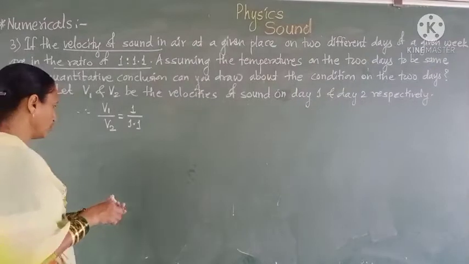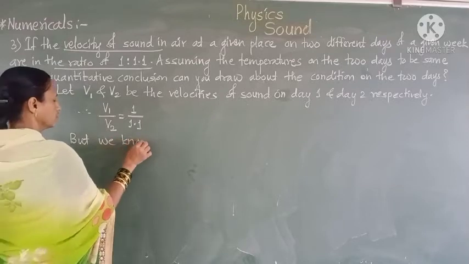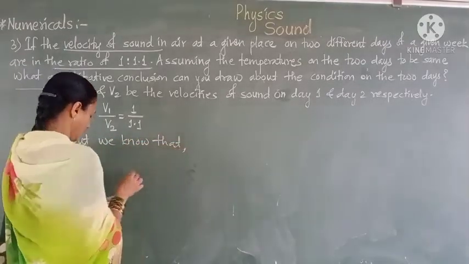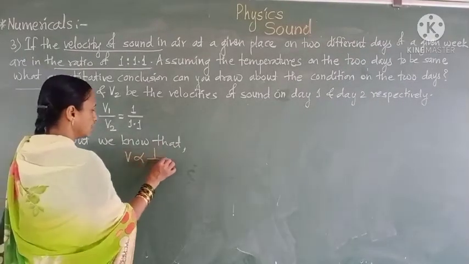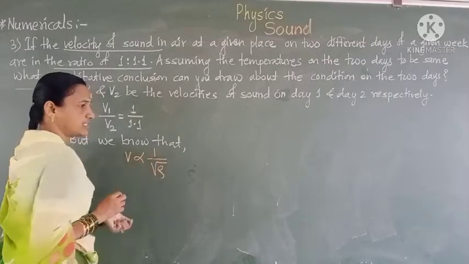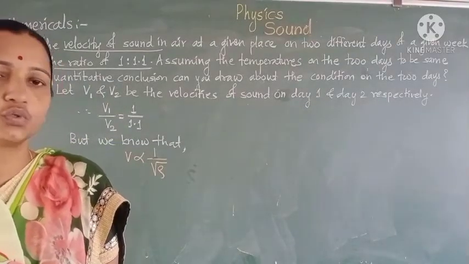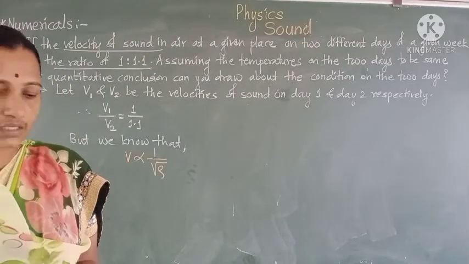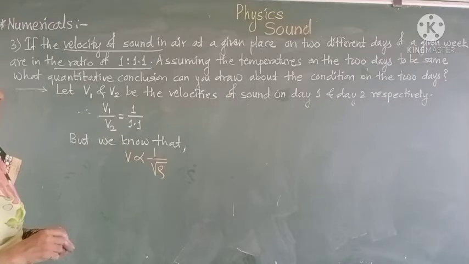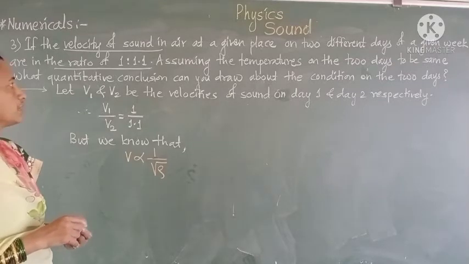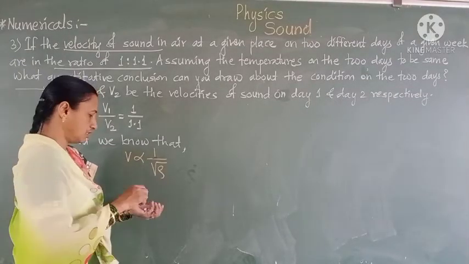But we know that the velocity of sound is inversely proportional to the square root of the density. Assuming the temperature of the two days is the same, what quantitative conclusion can you draw? Here we take velocity inversely proportional to the square root of the density.